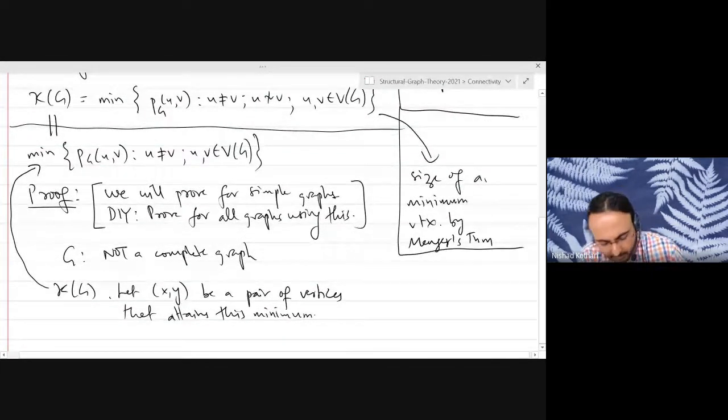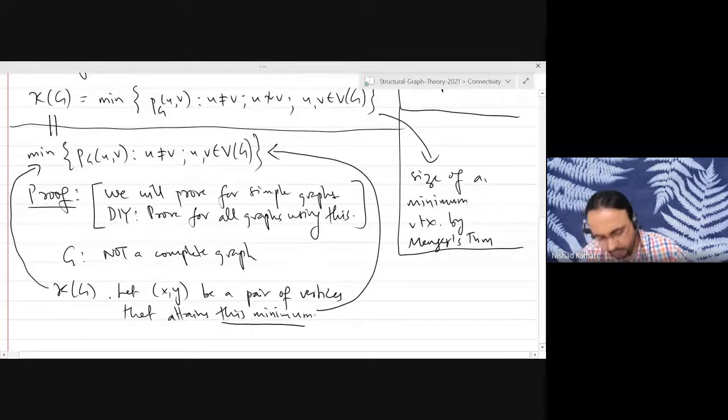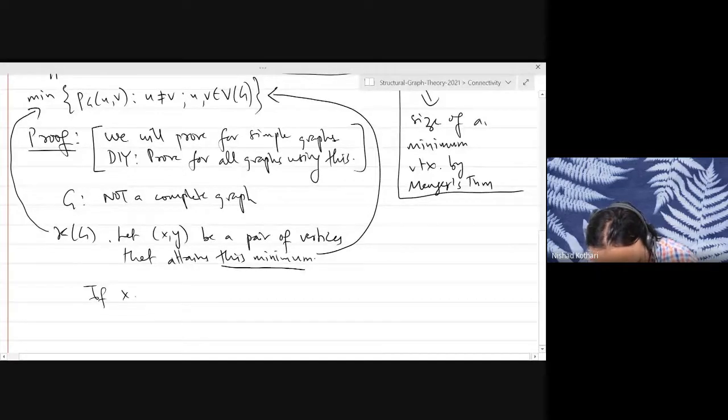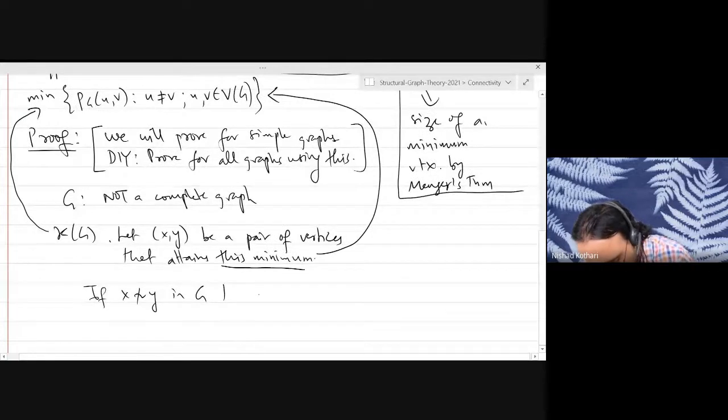So if x and y are non-adjacent, then there is nothing to prove, because we are trying to prove that taking the minimum over distinct non-adjacent vertices is the same as taking the minimum over distinct pairs. So if x and y are non-adjacent in G, then nothing to prove.